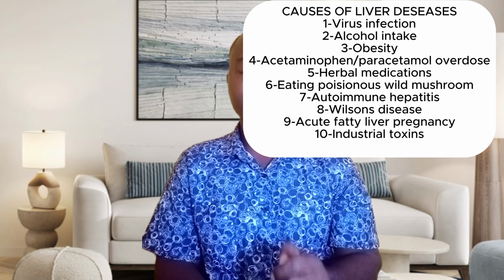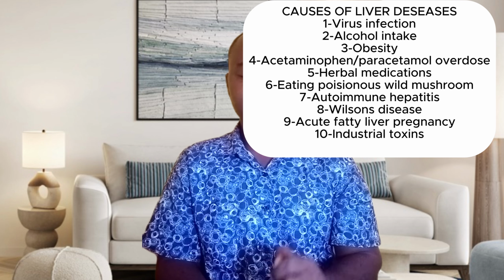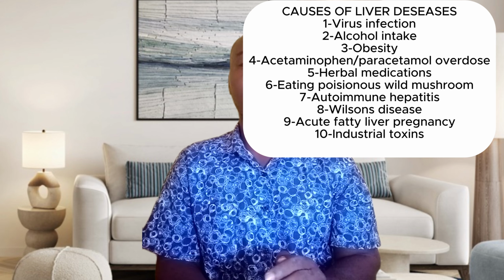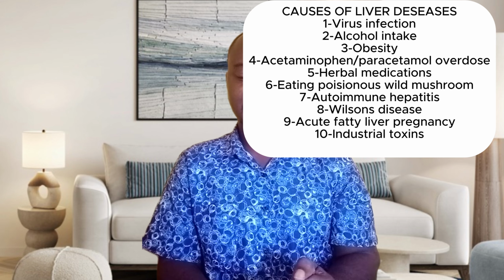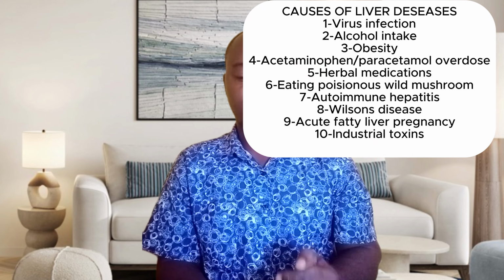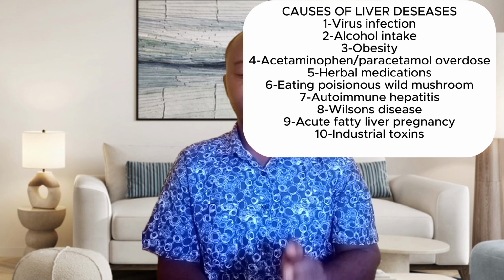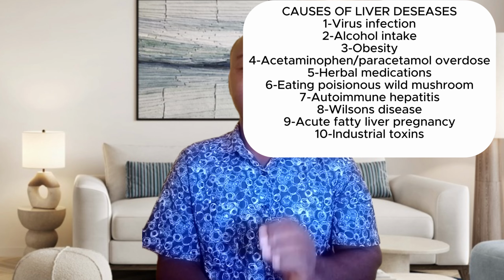And then Wilson's disease. Now, Wilson's disease is a genetic disorder that prevents the body from removing copper, which builds up in your liver and damages it.